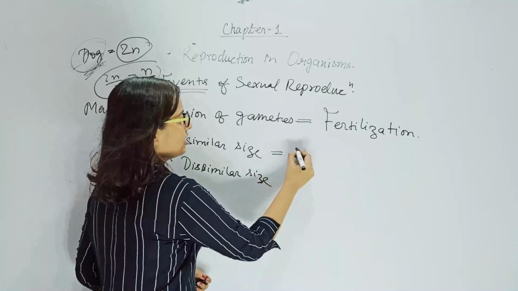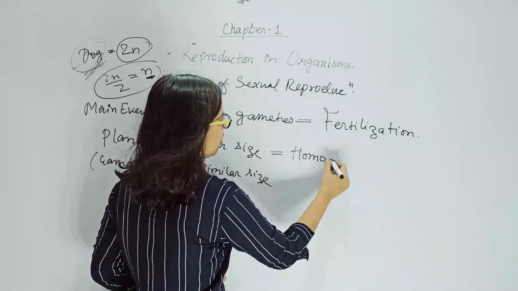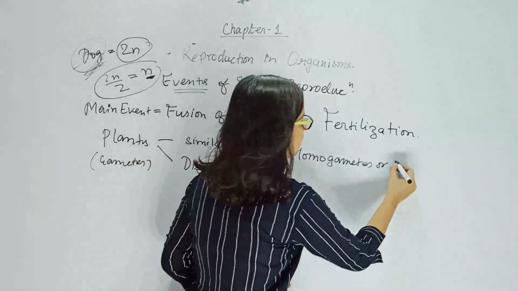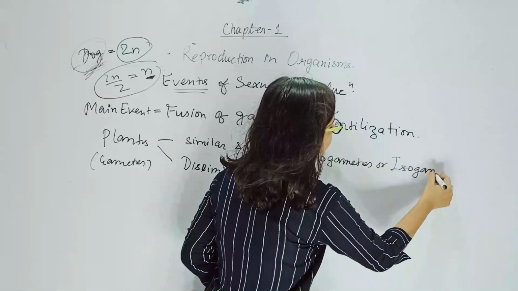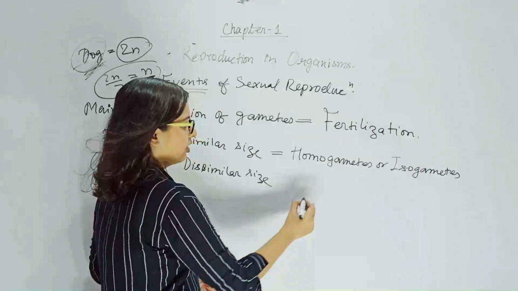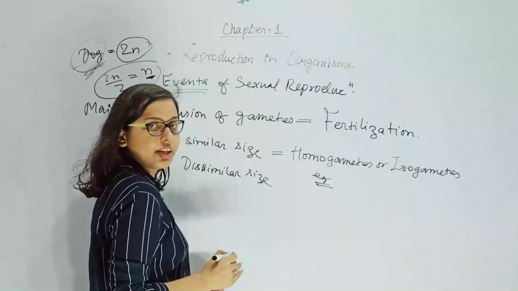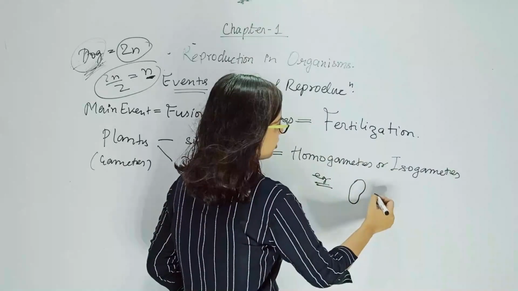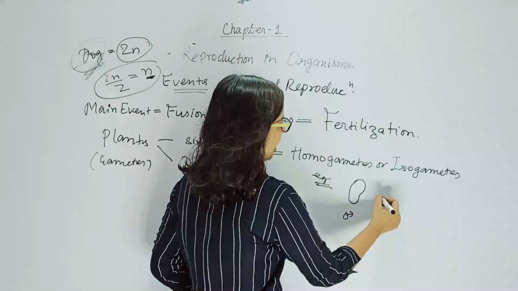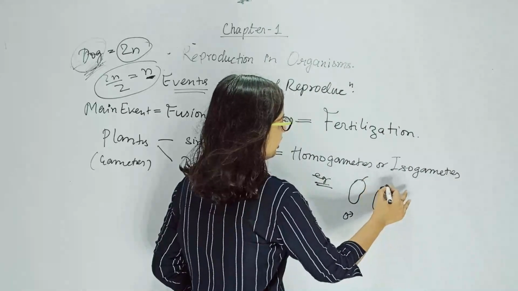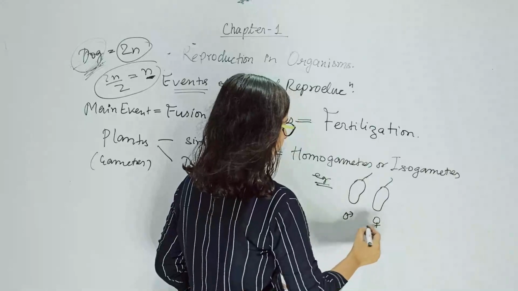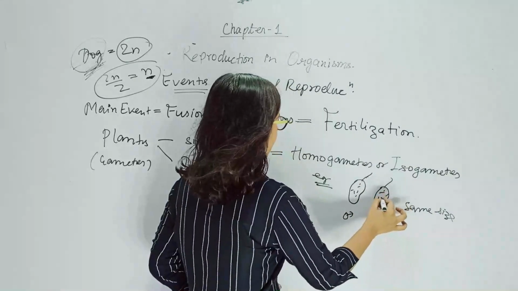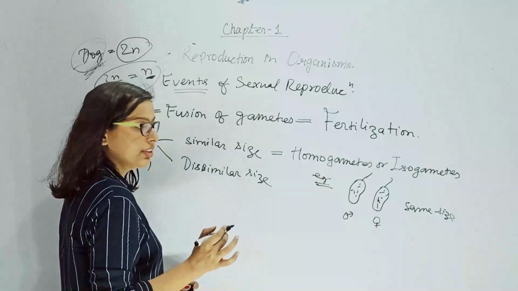So when they are of similar size, they are termed as homogametes or isogametes. Iso means same. Isogametes. For example, there is an algae whose male gamete and female gamete both are of same size. So these two are the example of the homogametes or the isogametes.